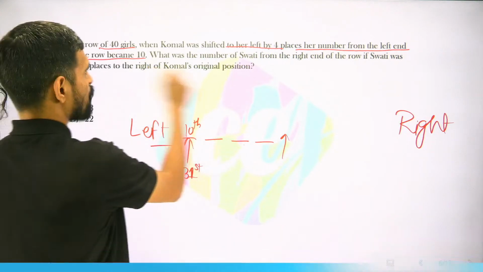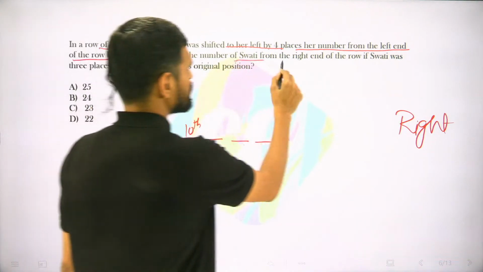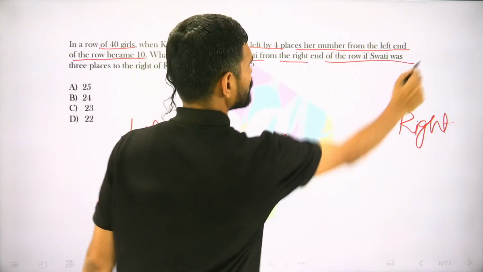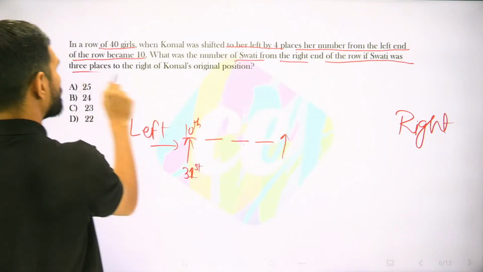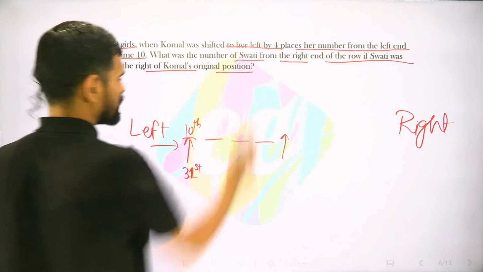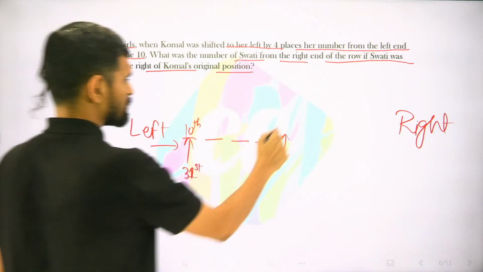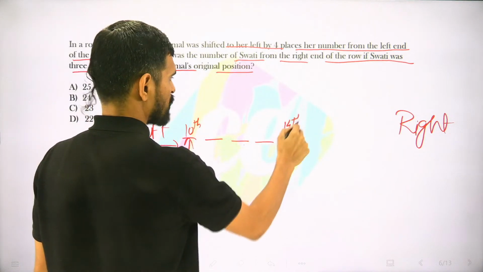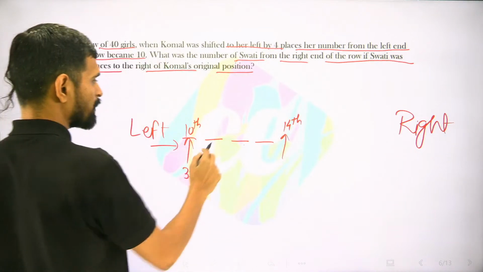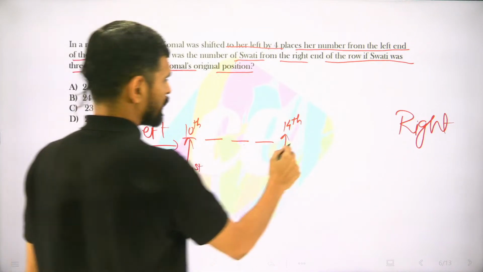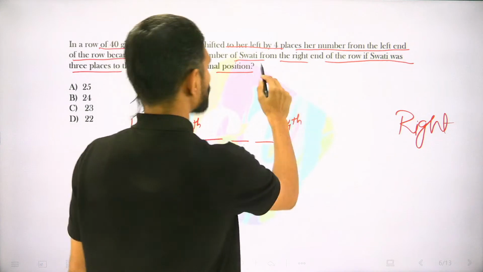Now it says, what was the number of Swati from the right end of the row if Swati was 3 places to the right of Komal's original position. So Komal's original position was 14th from the left, 11th, 12th, 13th, 14th.